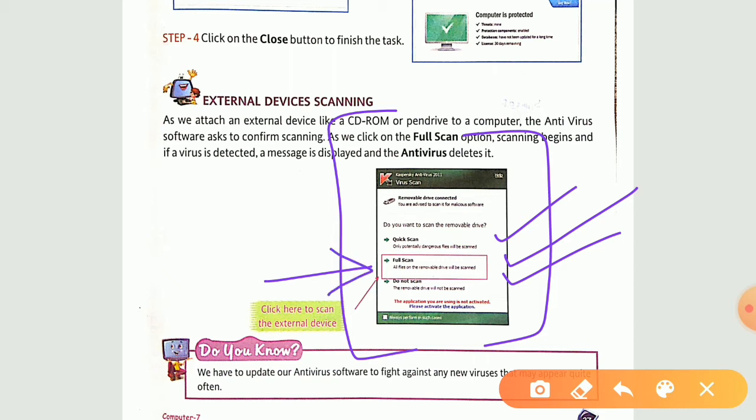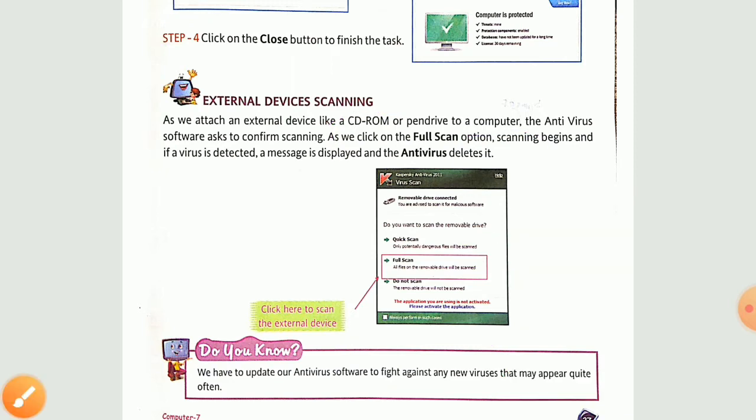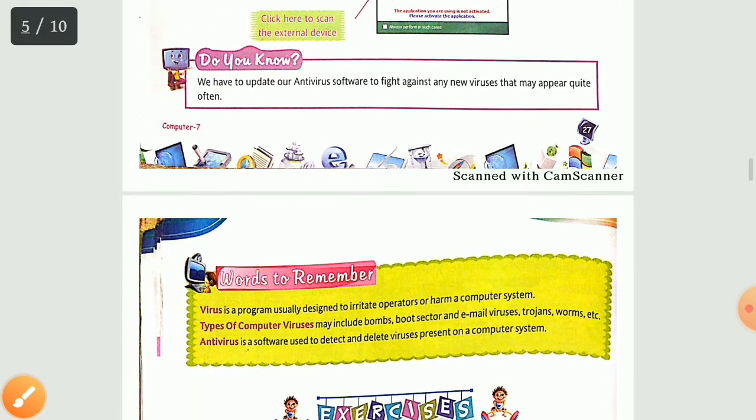When you click on full scan, again it will take a couple of minutes and it will give you an appropriate message whether your external device is virus free or not. Accordingly you can proceed. So this is about chapter number 3. Now let us see our exercise portion.